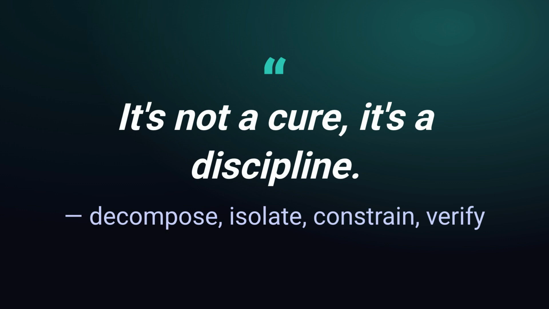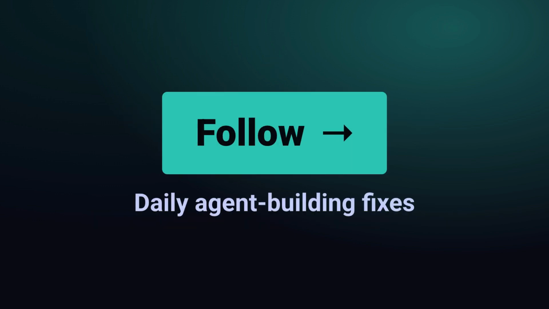LangChain gives you a flexible chainsaw. CrewAI hands you a jig that keeps your cut straight. If your agents keep hallucinating, don't just swap frameworks and hope. Decompose the task, isolate the context, constrain the outputs, and force verification. Do that, and you'll cut hallucinations dramatically no matter which tool you're holding. Get grounding right first, and the framework debate mostly takes care of itself.